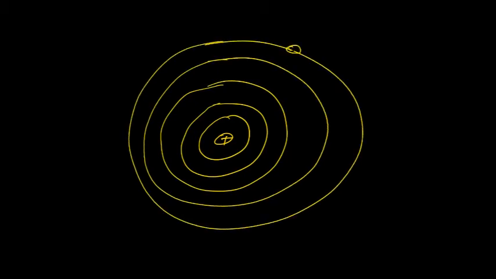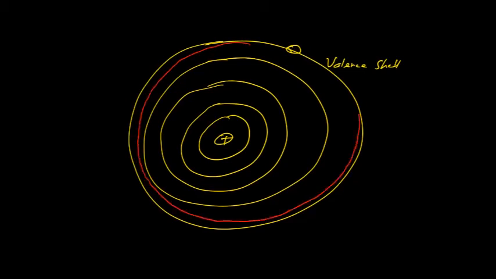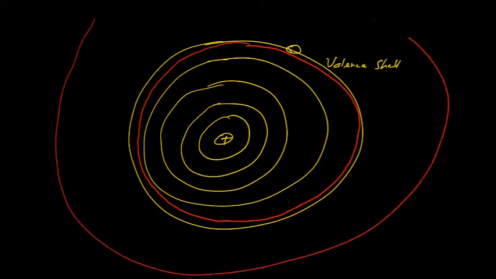Suppose an electron is here. This is the valence shell, and the conduction band is, say, this one. Whatever you have above this is the conduction band.